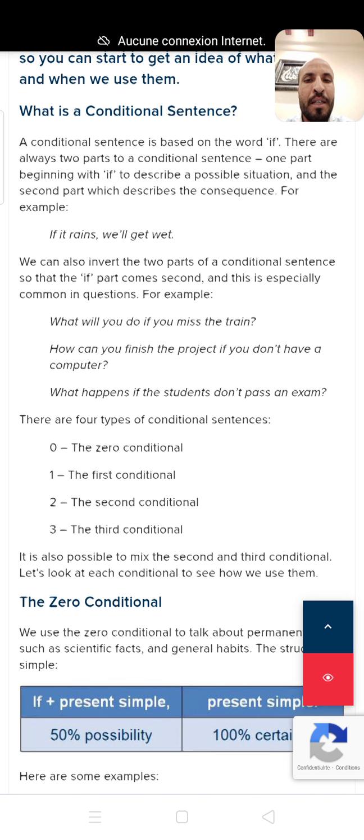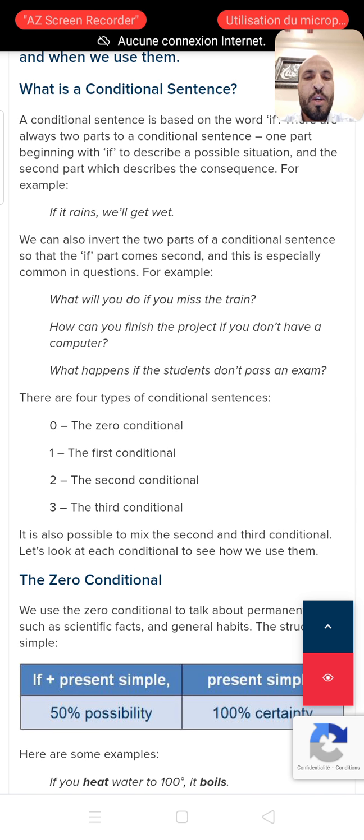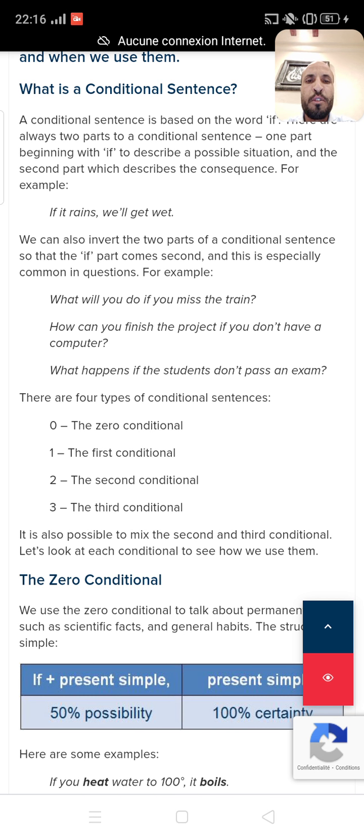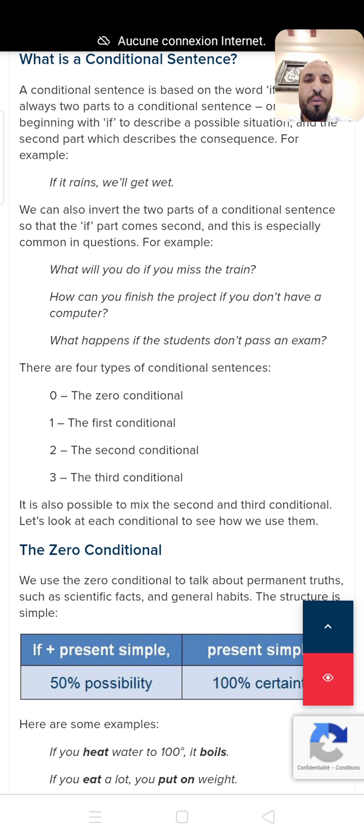But if we start with the if clause, we need to put a comma in order to move to the second part, the main clause. And we can say, if it rains, comma, we shall get wet. So we can also invert the two parts of a conditional sentence so that the if part comes second, and this is especially common in questions. For example, what will you do if you miss the train?